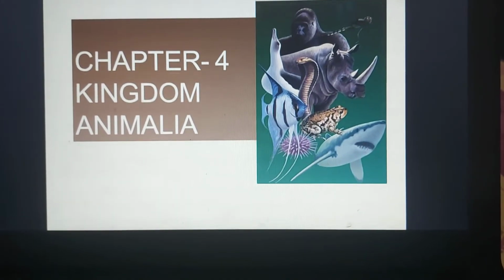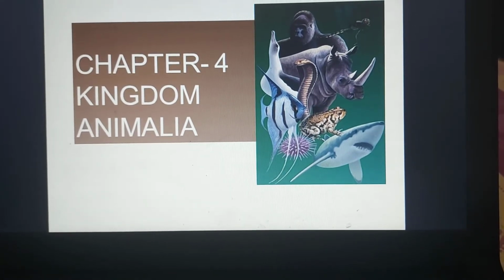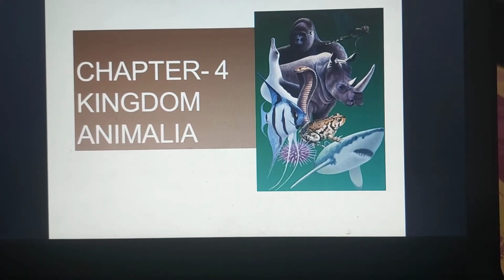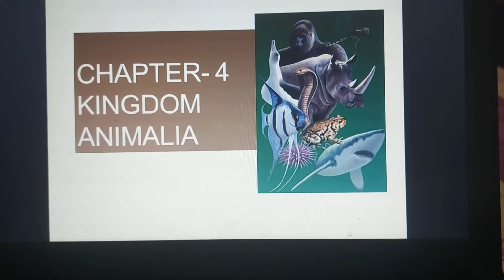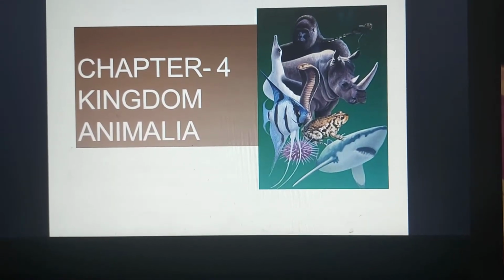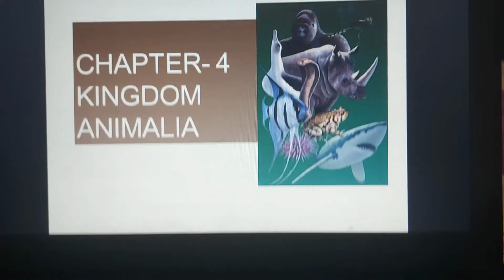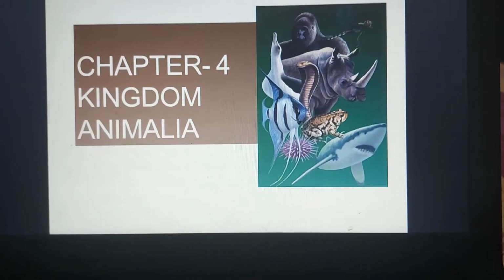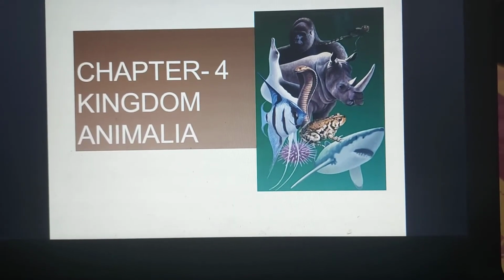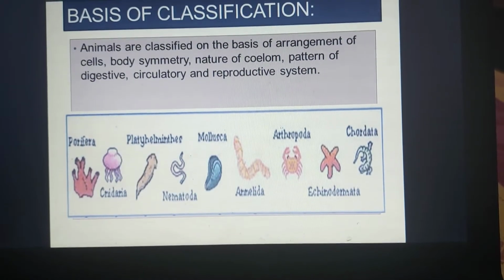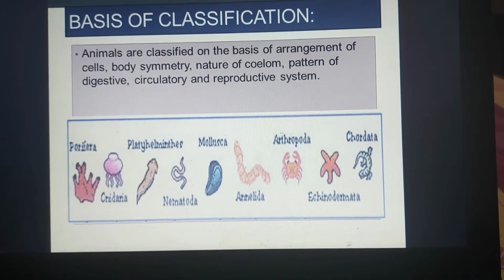So this chapter includes all the animals, starting from the unicellular up to the complex multicellular organisms. Now we will study them under classification or systematics. How do we classify these animals into different classes or categories? First of all, we'll discuss the basis of classification.